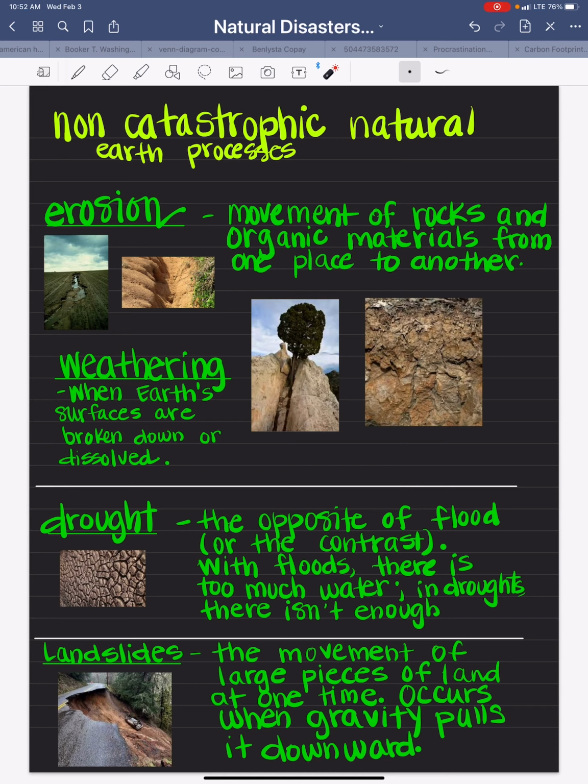Gravity caused that. Landslides are the movement of large pieces of land at one time. They occur whenever the soil is loosened and gravity pulls it downward. Landslides often occur near mountains where erosion has washed away some of the soil that is holding everything in place. Rockfalls can happen, and rain can wash whole sections of dirt and mud down to the lower ground. The land can travel several miles in distance.